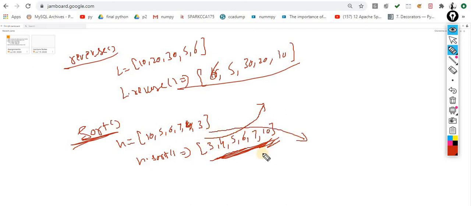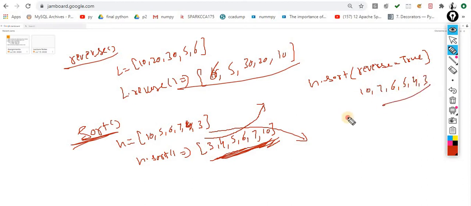For sorting in decreasing order, what you have to do is n dot sort, reverse is equal to true. This is the keyword argument that you are supposed to pass into this. Now the items would be sorted in reverse order, 10, 7, 6, 5, 4, 3, something like this.